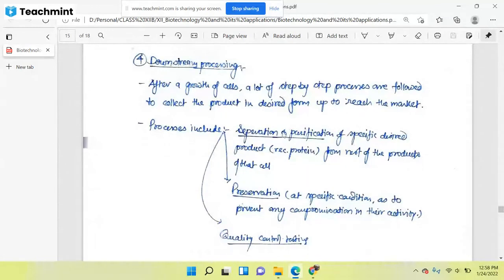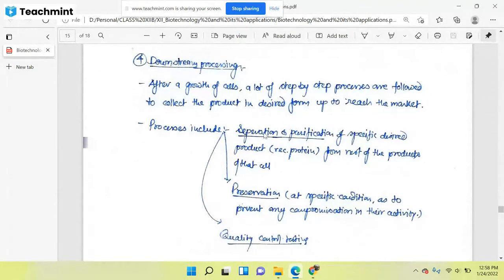We know that we are producing the recombinant protein, so we will have to separate this recombinant protein from the rest of the products of the cell. You know that the cell is producing its own proteins also. So you will have to separate your recombinant protein from the rest of the proteins which have been produced by the yeast, the bacteria, or any cell.